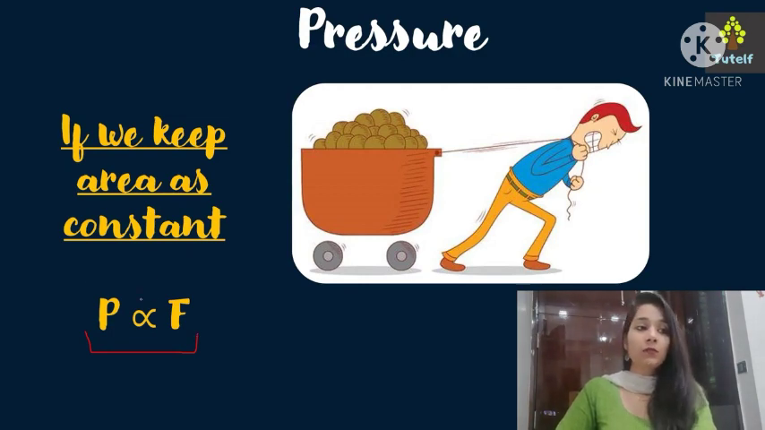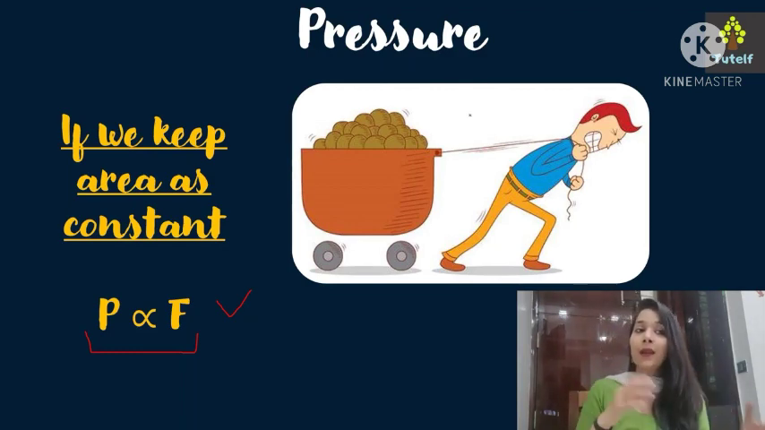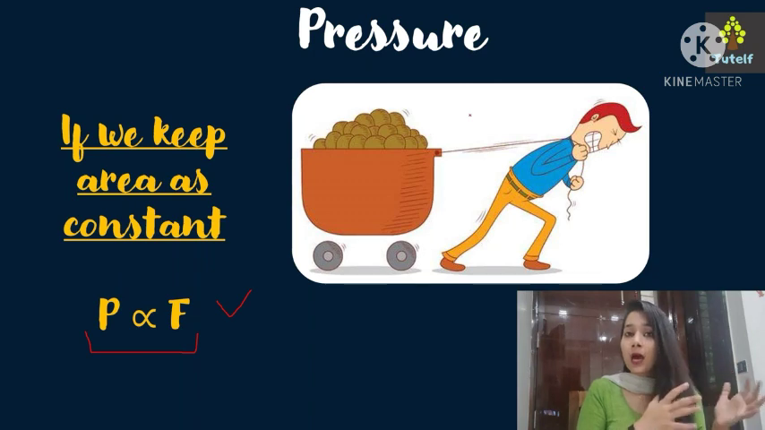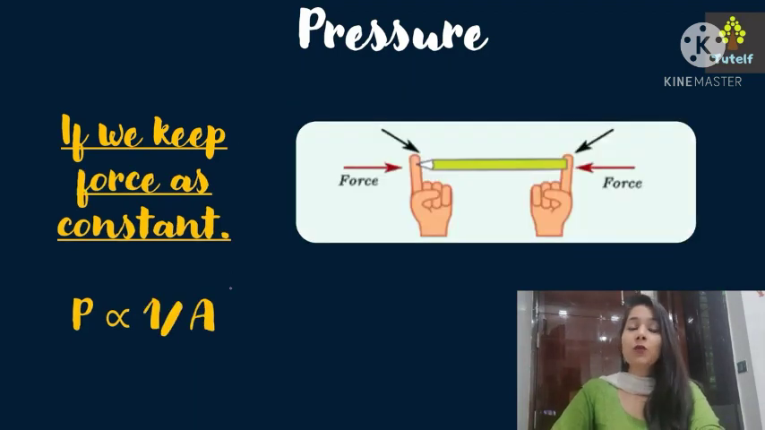What does this mean? This is only the case when you keep the area constant. So as the force you are applying on an object keeps increasing, the pressure will also increase. Like here, if the person is moving this cart with a much greater force, then the pressure applied on the string as well as on the cart will be more as compared to when the force applied was less. Similarly, if the force is kept constant, then pressure is inversely proportional to area.